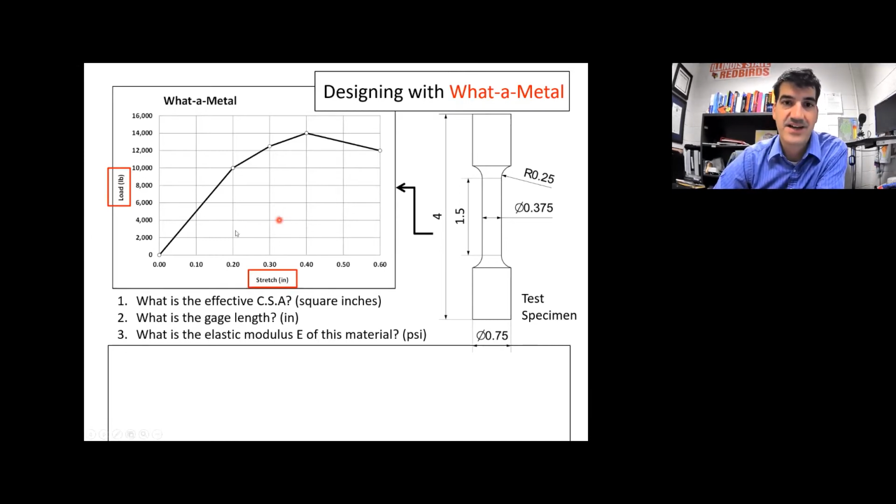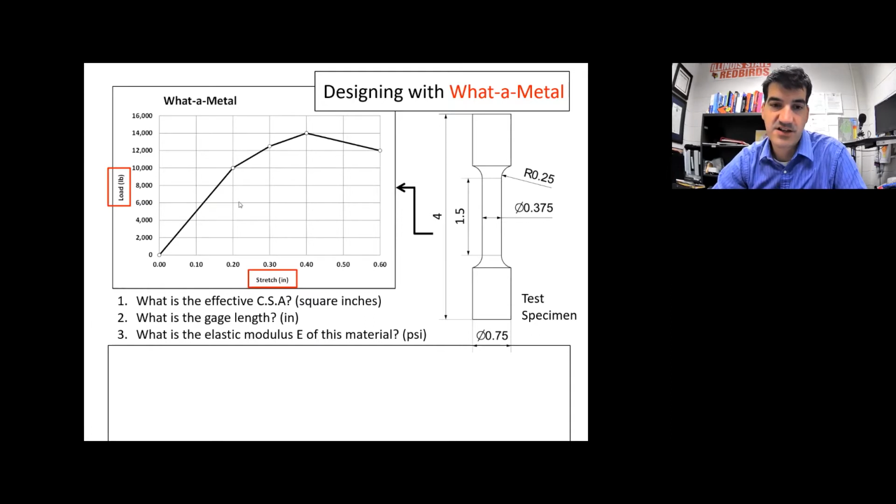It's simplified. It only has what, 1, 2, 3, 4, 5 data points, and in your test you're going to get 1,000 or 2,000, a couple thousand data points. So this is simplified, but this is just raw data with load versus stretch. We're going to use this raw data and the dimensions of this part to answer these questions down here. Question 1 is, what's the effective cross-sectional area? What's the cross-sectional area in square inches?